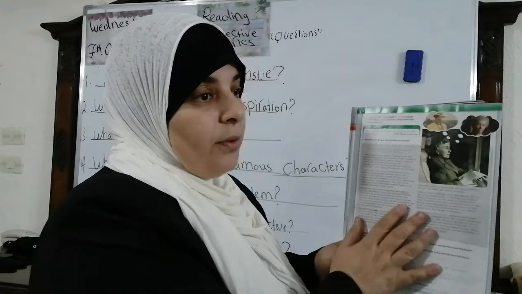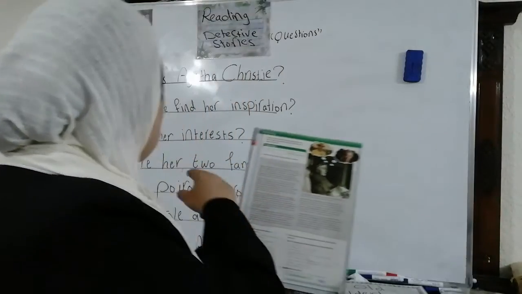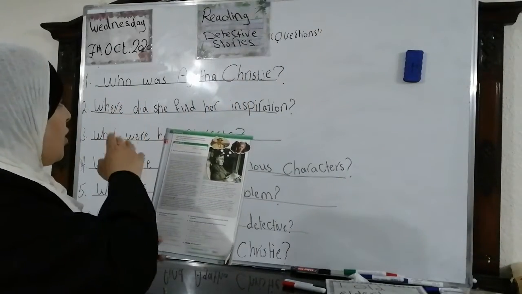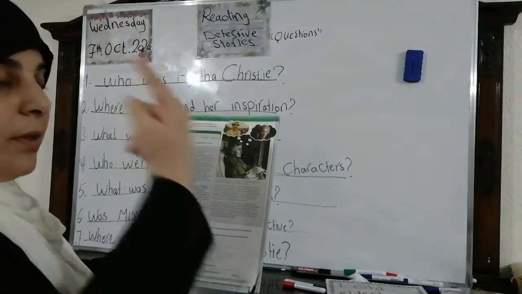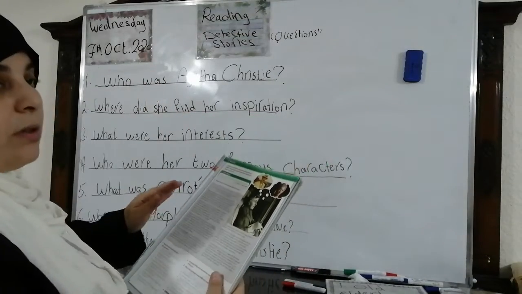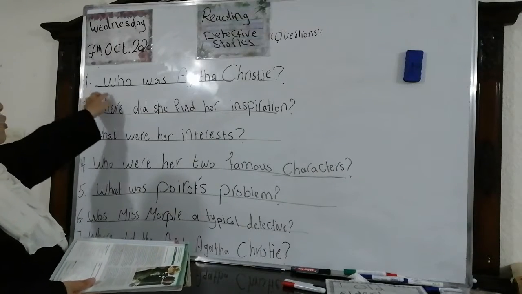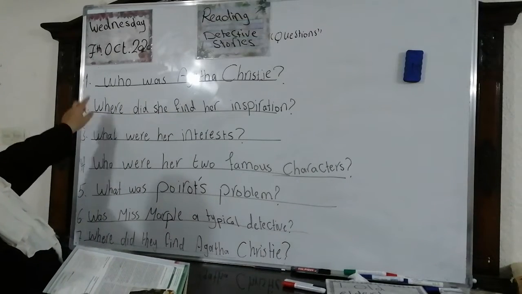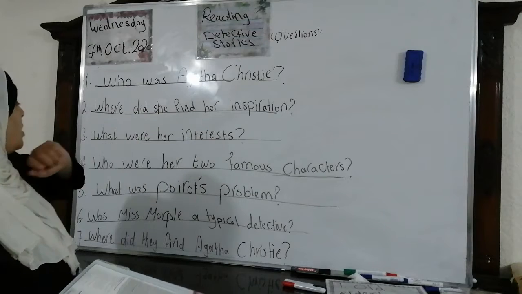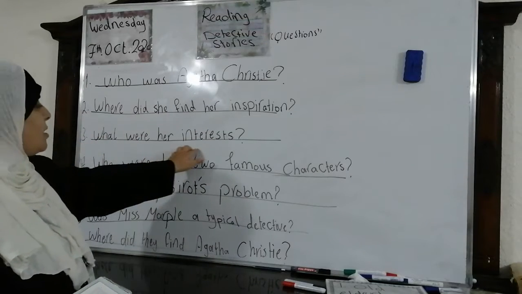I'm going to read first. Before we read, I'm going to ask you these questions because during or after I read for the first time, we're going to answer these questions. Okay? These are pre-reading questions. First of all, who was Agatha Christie? 2. Where did she find her inspiration? 3. What were her interests?